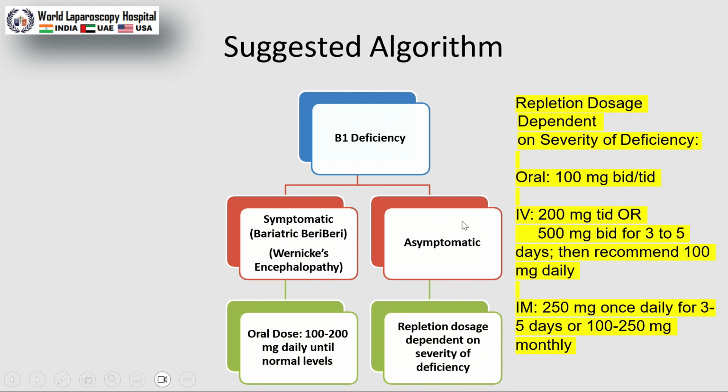Suggested B1 deficiency repletion doses depend on severity of deficiency: oral 100 mg BID or TID as per the patient's deficiency, 200 mg thrice a day or 500 mg BD for 3 to 5 days, then recommended 100 mg daily as the prophylaxis dose, and 250 mg once daily for 3 to 5 days, and 100 to 250 mg monthly for the oral dose.